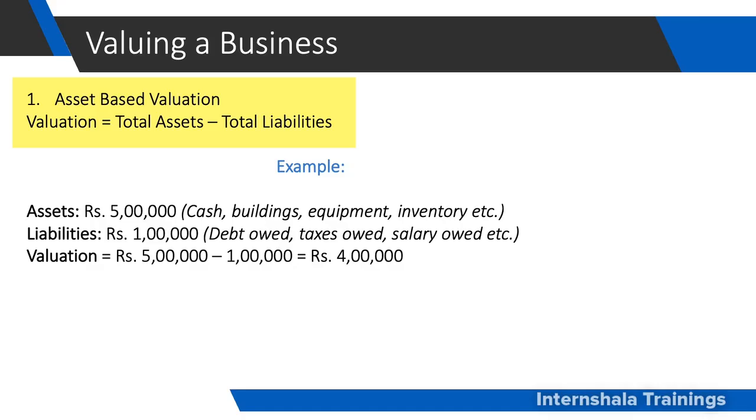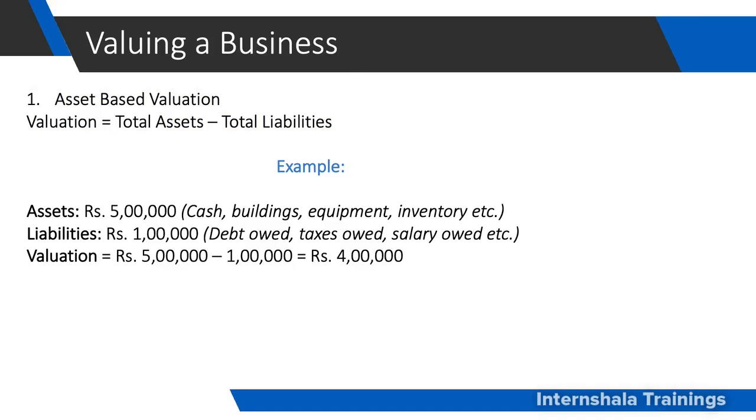These are some liability examples. So we have learned that in asset based valuation, the valuation of the business is equal to the total assets owned by the company minus the total liabilities that the business has.